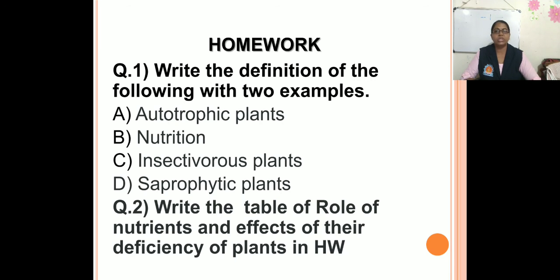In nutrition you can write the 2 types of nutrition, that is autotrophic nutrition and heterotrophic nutrition. Now question number 2 is, write the table of role of nutrients that we discussed now and the effects of their deficiency in plants in your HW. So you have to write all of question number 1 and 2 in your HW.